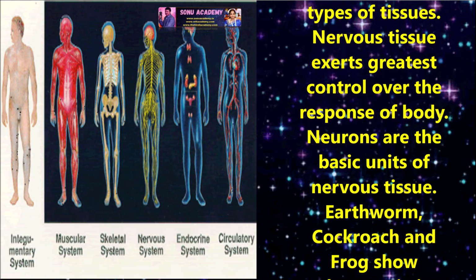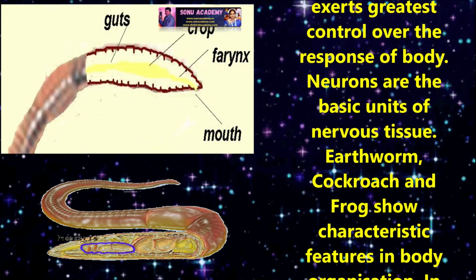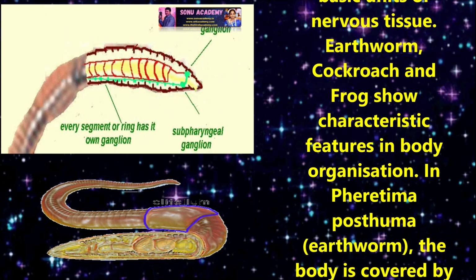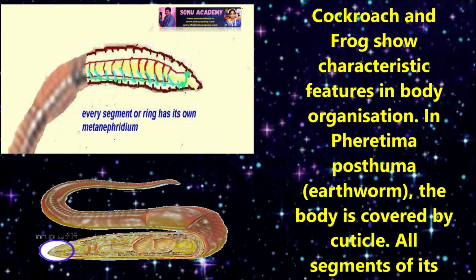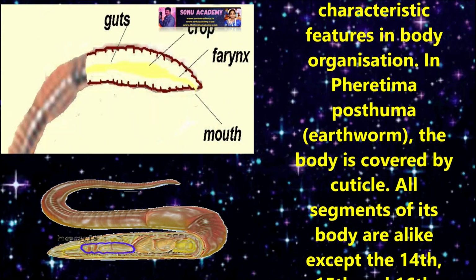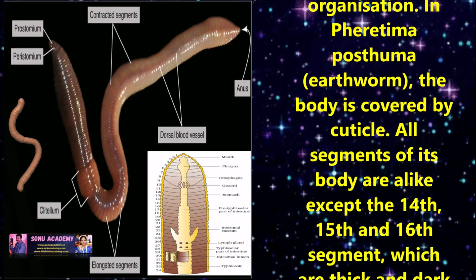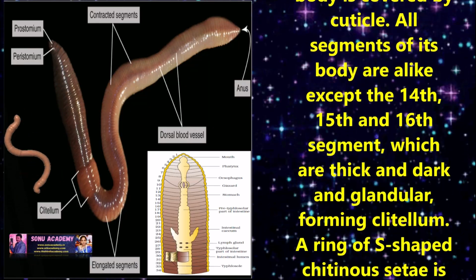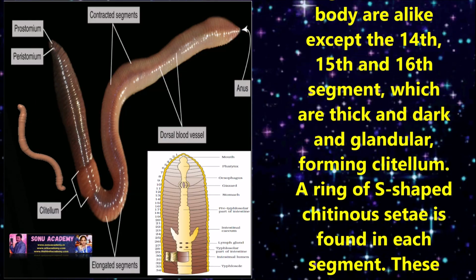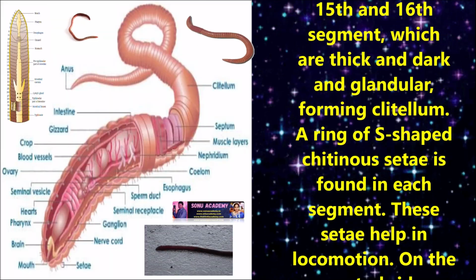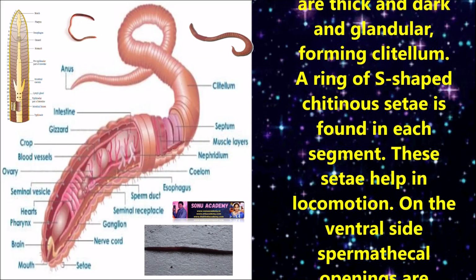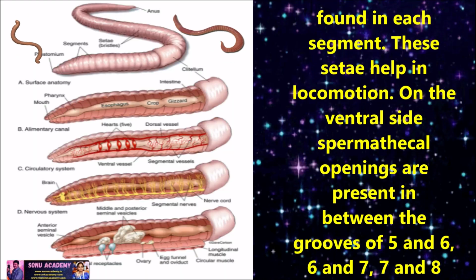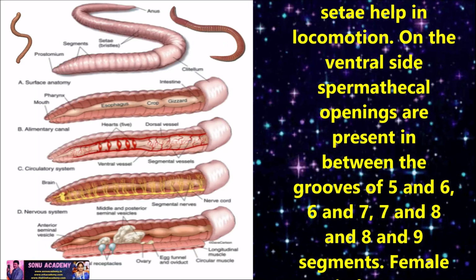In Pheretima posthuma, the body is covered by cuticle. All segments of its body are alike except the 14th, 15th, and 16th, which are thick, dark, and glandular, forming the clitellum. A ring of S-shaped chitinous setae is found in each segment. These setae help in locomotion. On the ventral side, spermathecal openings are present in the grooves between the 5th and 6th, 6th and 7th, 7th and 8th, and 8th and 9th segments. Female genital pores are present on the 14th segment and male genital pores on the 18th segment.